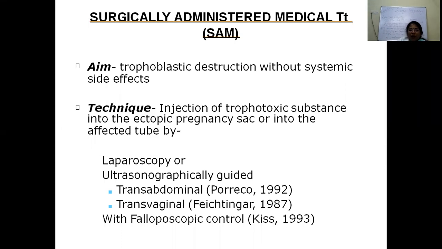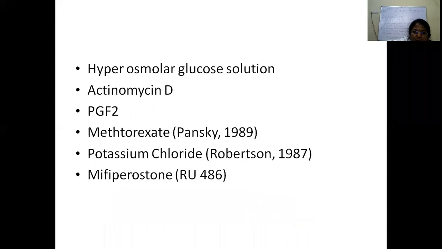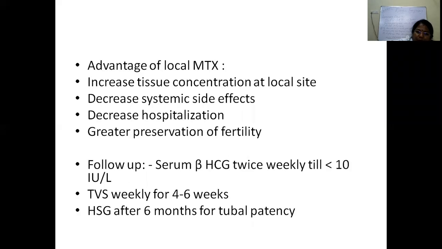Then the next is surgical. What is the aim? Trophoblastic destruction without systemic side effect. So it is a surgically administered medical treatment, and the injection of trophoblastic toxic substances into the ectopic sac directly, laparoscopically or ultrasonographically, either transvaginal or abdominal, but we are not doing that. These are the things which can be given: hyperosmolar glucose, actinomycin D, PGF2, methotrexate, potassium chloride, mifepristone, and so on.